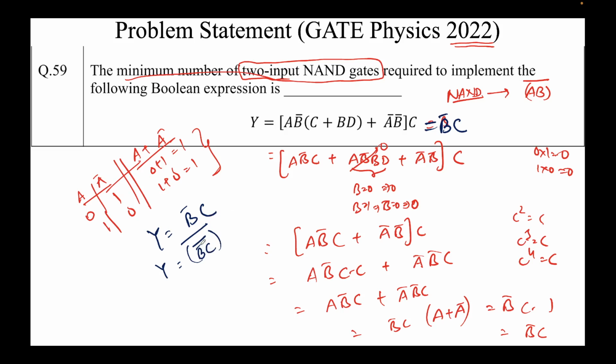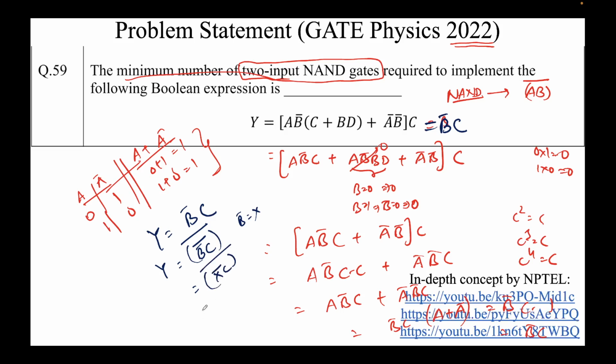Right? So I'll negate it twice. Okay. So now I can simply say like this. Let's assume B bar equal to some symbol X. So I can simply say XC whole bar and then bar. Okay. So let me go to the next slide.